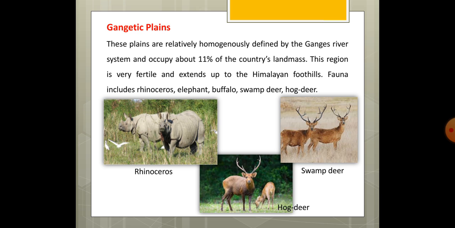Gangetic plains. These plains are relatively homogeneously defined by the Ganga river system and occupy about 11% of the country's landmass. This region is very fertile and extends up to the Himalayan foothills. Fauna includes rhinoceros, elephant, buffalo, swamp deer, and hog deer. You can see the photographs of swamp deer and hog deer. Rhinoceros we all recognize very well because it has the peculiar horn on its nose.